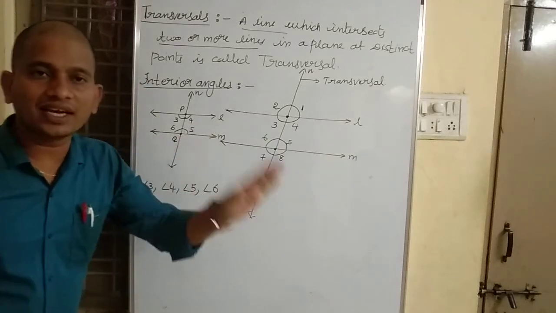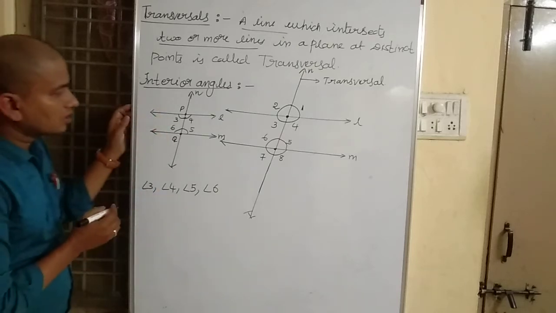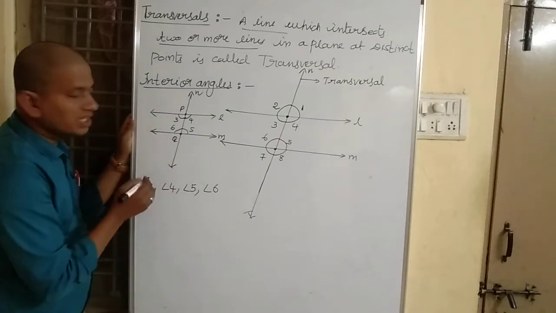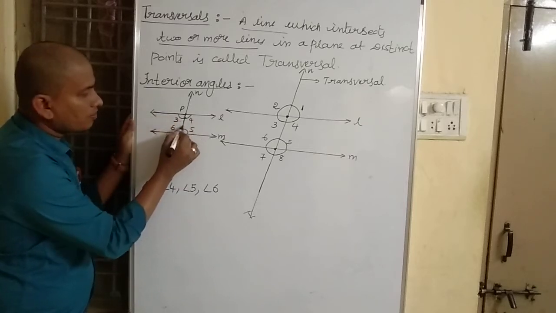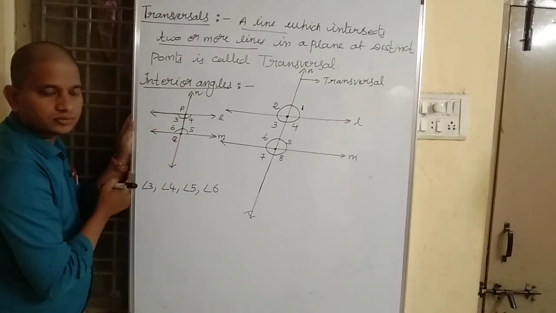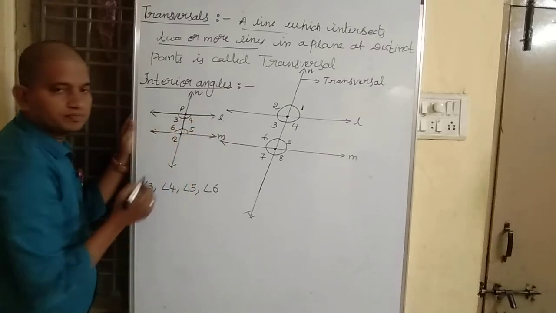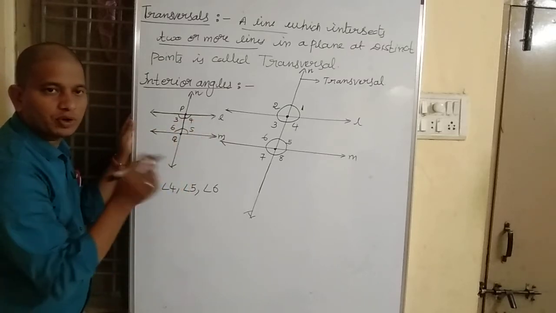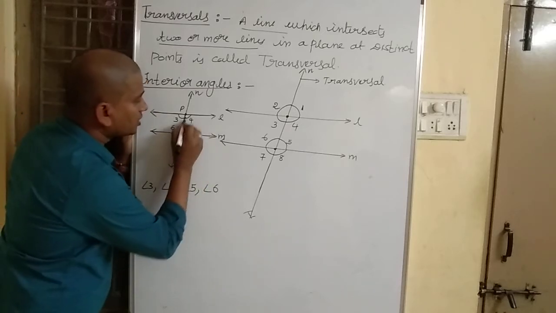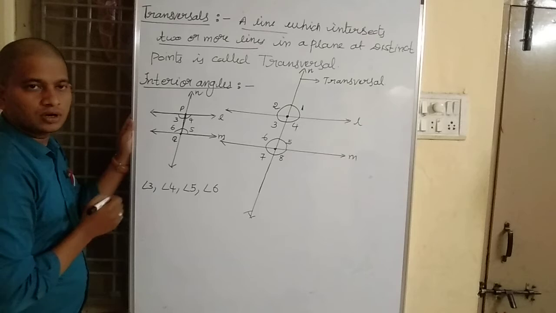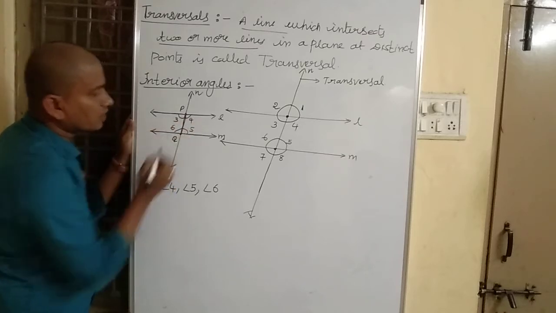Interior angles are the angles which are, see the arms of the angle. If you see angle 3, what are the arms of angle 3? This is one arm and this is one arm. And what about the arms of angle 4? This is one arm and this is one arm. Coming to angle 5, what are the arms of angle 5? This is one arm and this is one arm. What are the arms of angle 6? This is one arm, this is one arm.